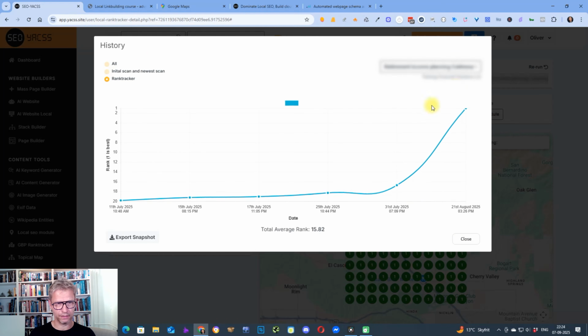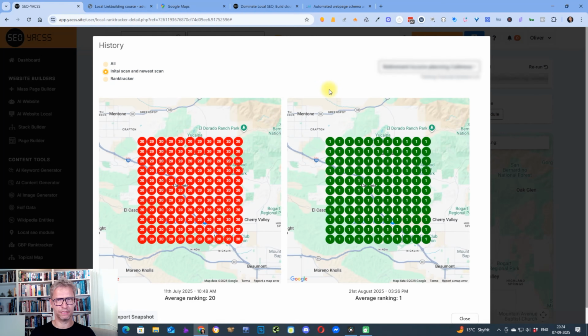Obviously, needless to say, this client is extremely happy and they're working in the financial niche. So it's not easy keywords. It's profitable to be able to rank high in Google Maps.